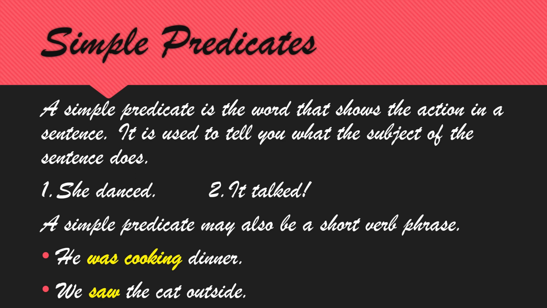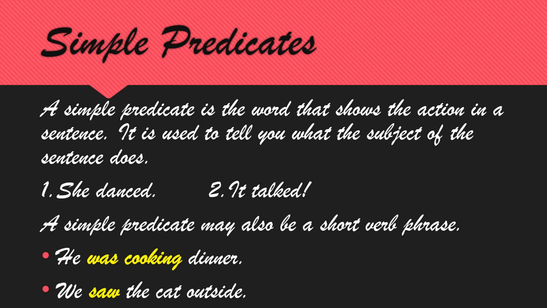A simple predicate may also be a short phrase. So a simple predicate may also have, he was cooking dinner. Was cooking is a phrase. We saw the cat outside. We saw the cat is also a sentence. We saw the cat outside is also a sentence.